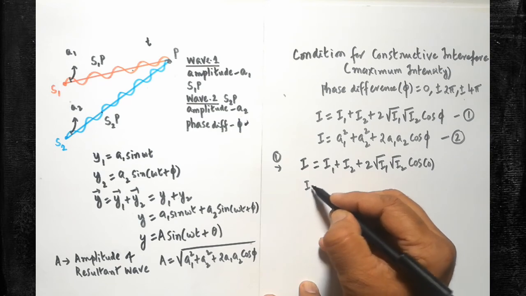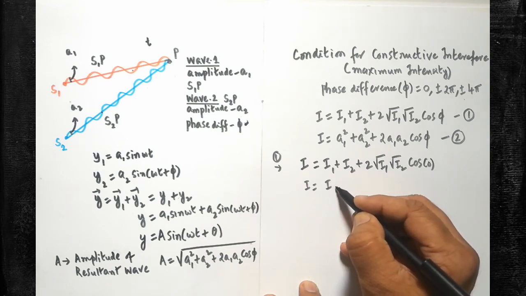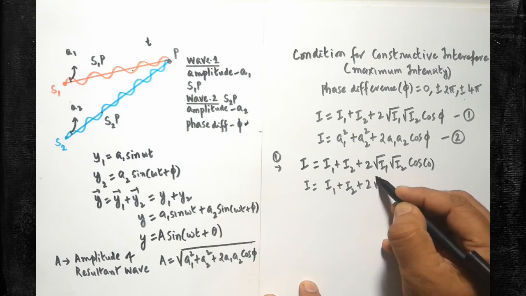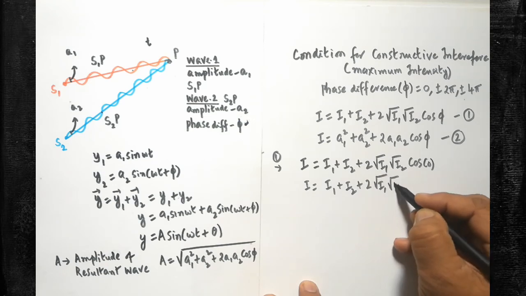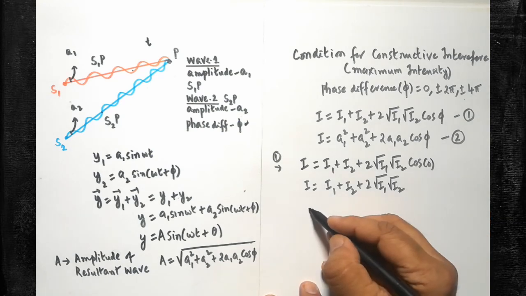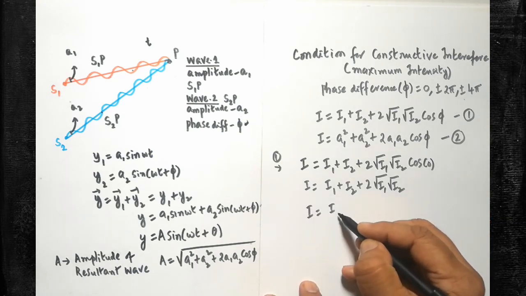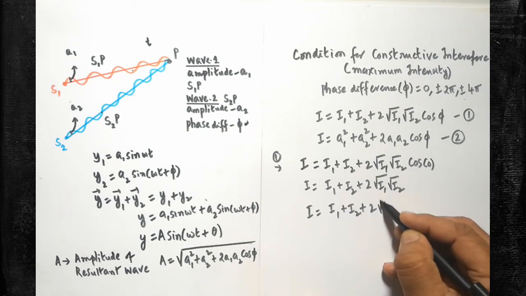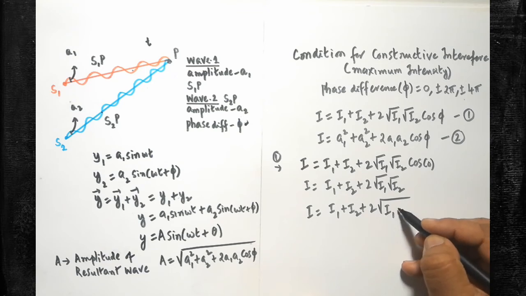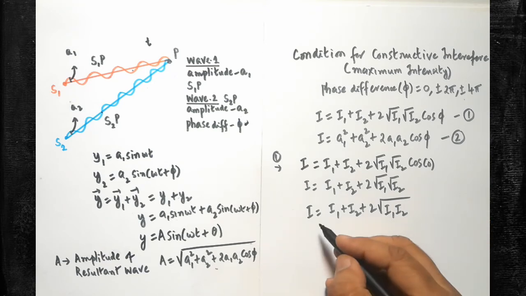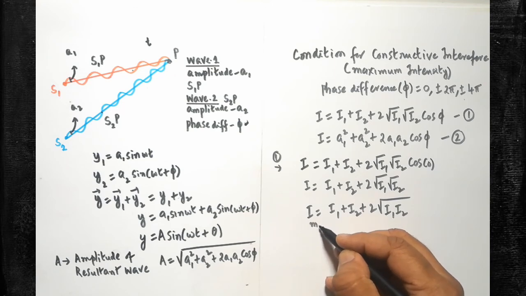Therefore, the equation becomes I is equal to I1 plus I2 plus 2 square root of I1 I2. Are you clear? These can be combined and written within a single square root. So this is the expression that gives you the maximum intensity.